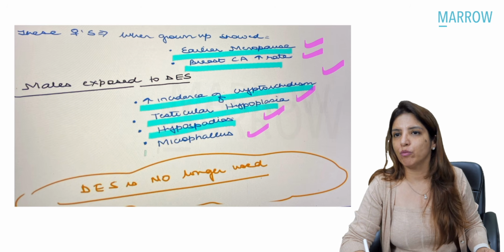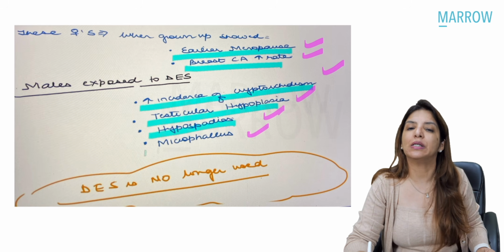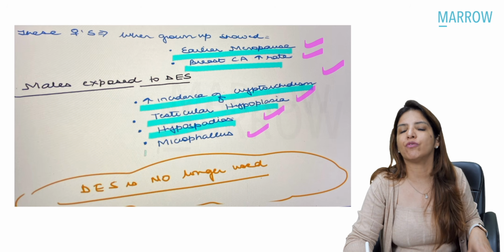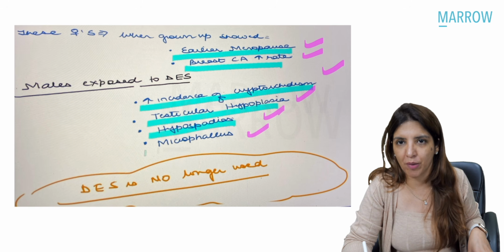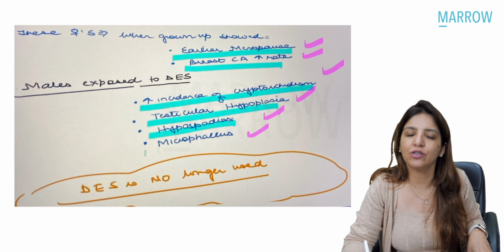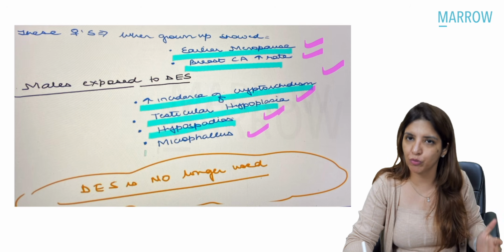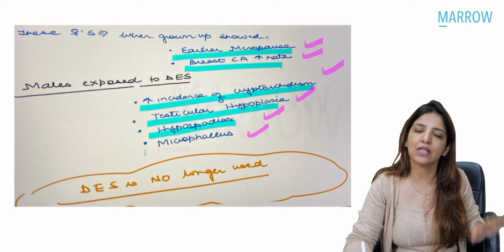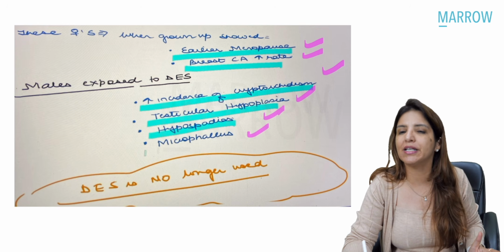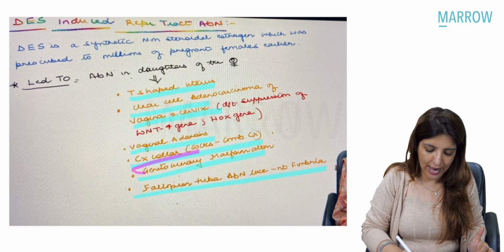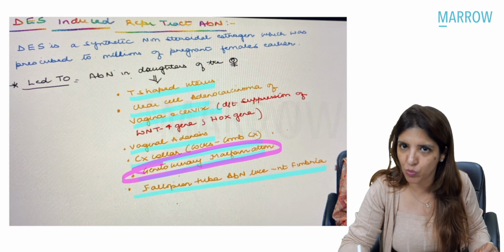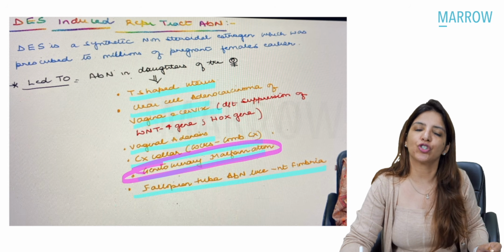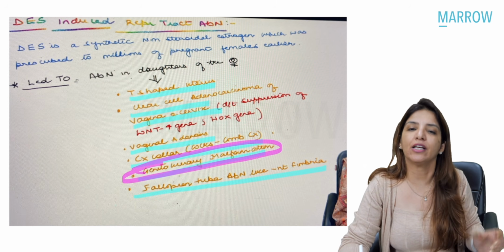Now, a very important thing, which I had also told you in the videos, is that earlier studies showed that when DES was given to a pregnant female, in the female fetuses, it did not lead to any renal anomalies, but in male fetuses, it led to renal anomalies. But when further studies were done, this was not substantiated, this was not proven. And so later on, they said that DES exposure can lead to renal anomalies in the female fetus also. And that is why I have written genitourinary malformation in the female fetus as well.